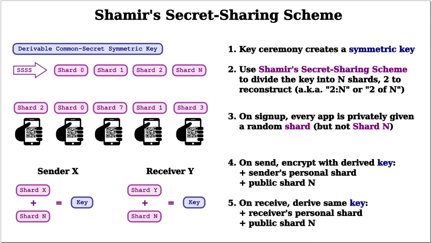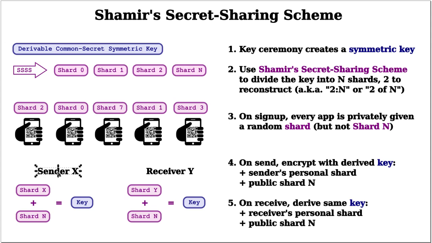And how that looks over time is you get a number of people. Here I've got 5 different people with the app installed, and they have been given their own shard at random from that pool of shards, and that has been shared with them through ECIES, through private communication channels. So everybody in the community has their own shard assigned at random, and they have access to shard N, which is assigned through some post-installation process.